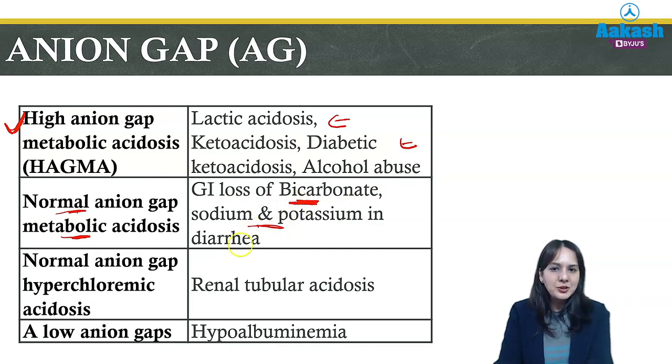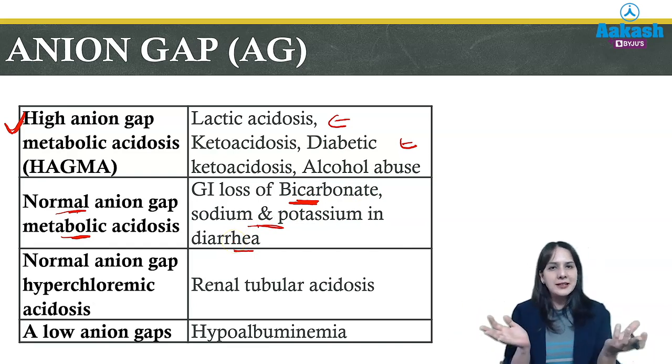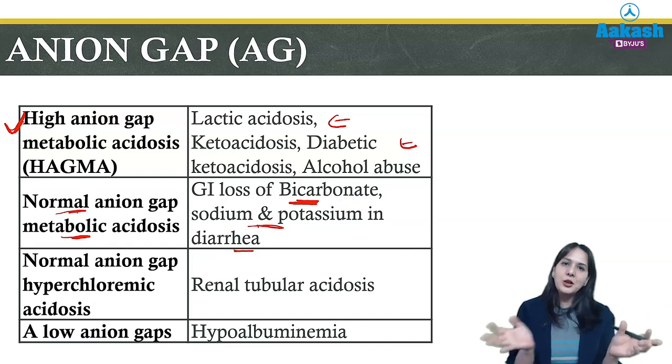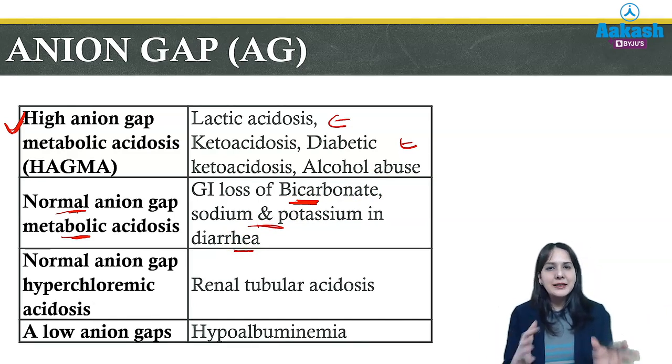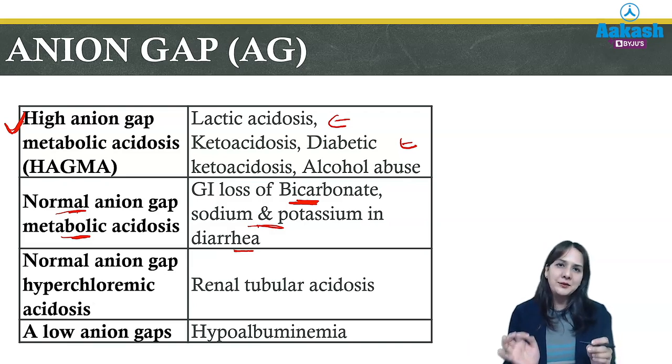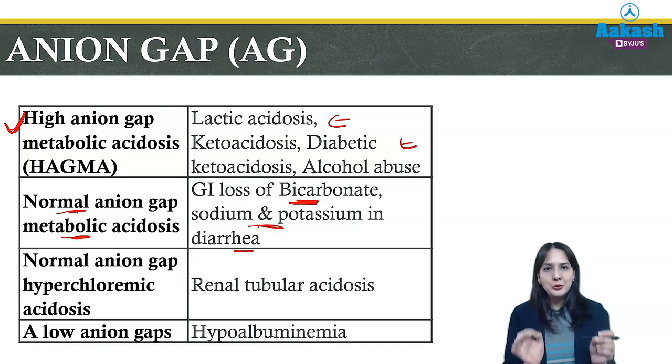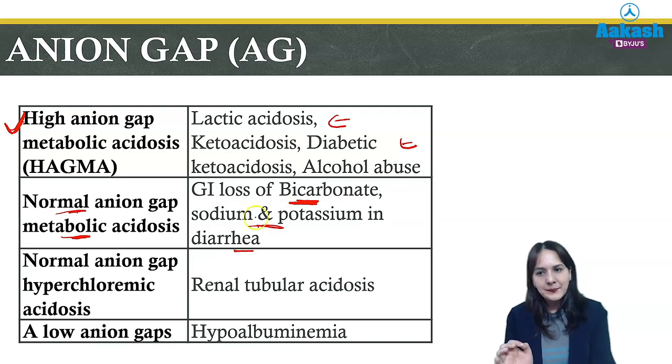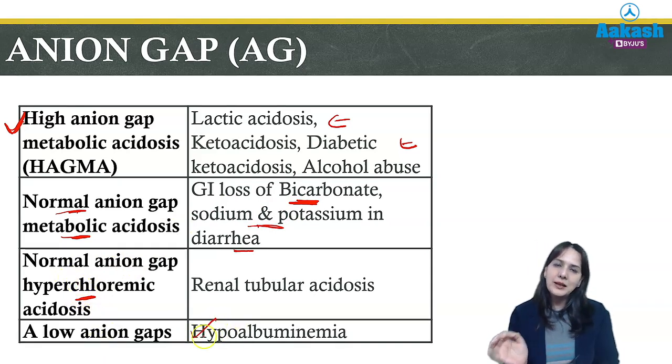But sodium and potassium are also lost along with bicarbonate in diarrhea. So the anion gap is normal because positive as well as negative ions are both decreasing, as both are lost. But it leads to metabolic acidosis because it leads to a decrease in bicarbonate level, which is very important to maintain acid-base balance. Then there could be normal anion gap hyperchloremic acidosis where chloride levels are increased, and low anion gap in case of hypoalbuminemia, which are important.